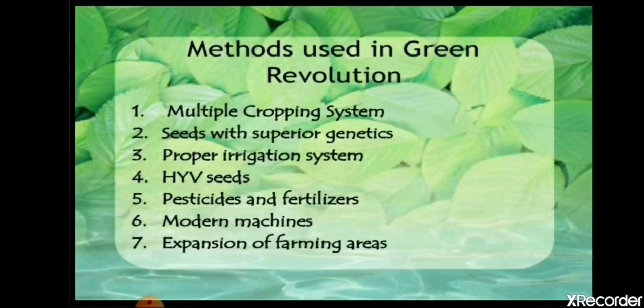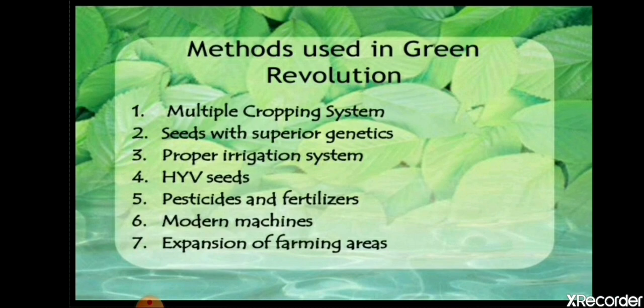Now, what were the methods used in the Green Revolution for increasing agricultural production? Multiple cropping system, that means intercropping that we have learned. In the same field, many crops can be grown, and they also followed crop rotation. Seeds with superior genetics: they started introducing high yielding variety seeds, giving them to the farmers at low prices or free of cost, so that agricultural production can increase.